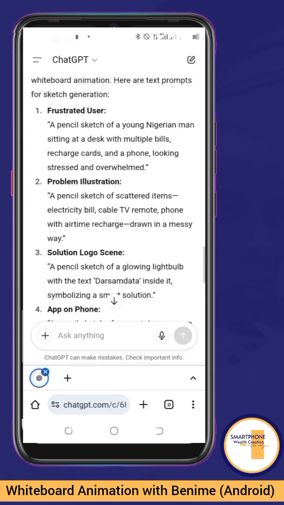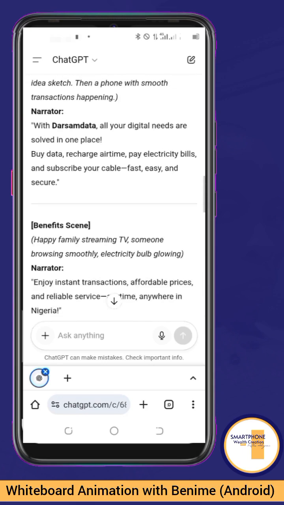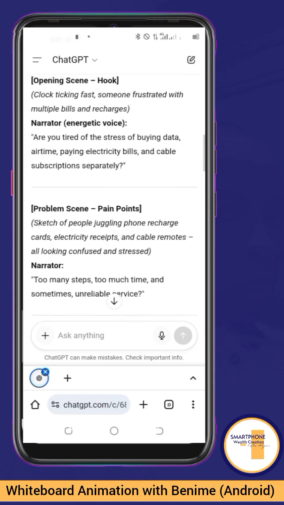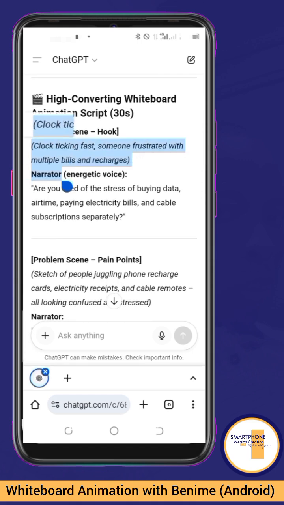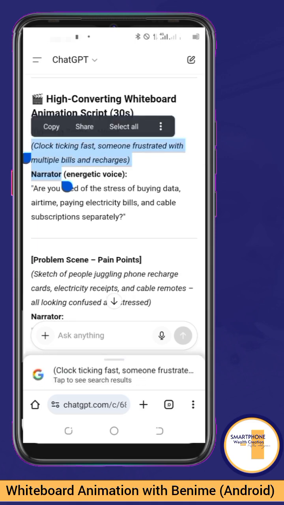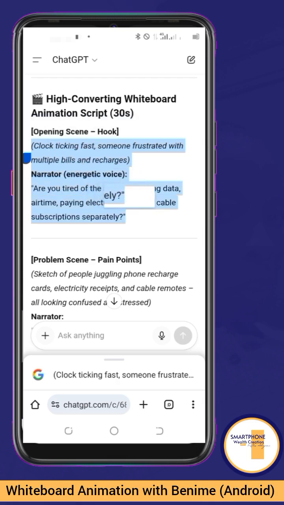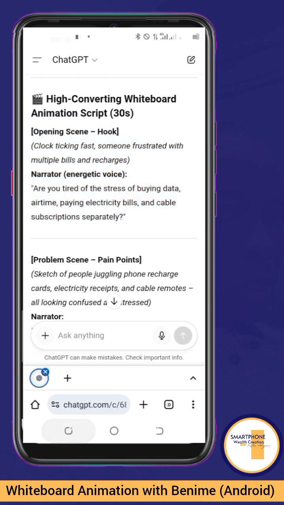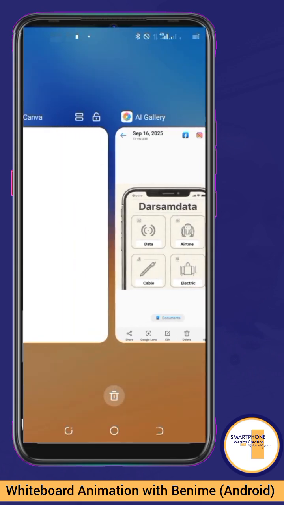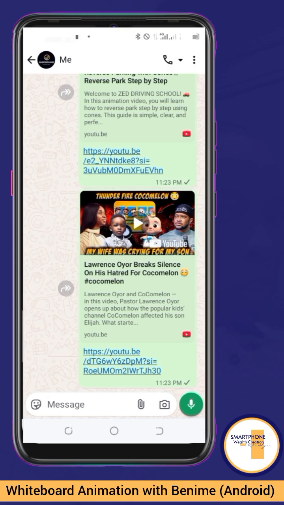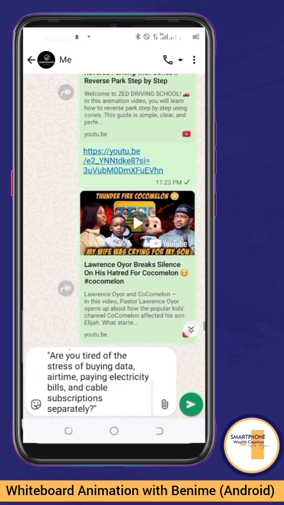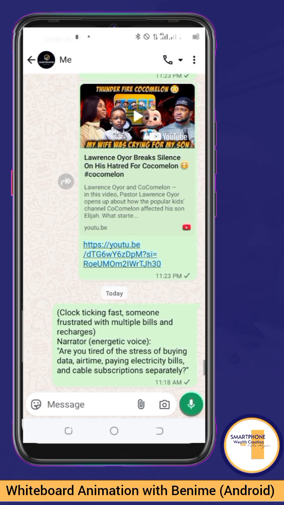Okay, so let's go back to our script. In fact, let me start from this clock ticking because it's a good idea. When I'm creating my whiteboard animation, I might want to add a sound of a clock ticking. So let me copy it so that it can remind me when I'm creating the sound. So copy, go to WhatsApp, and let me just put it on WhatsApp. So I'm leaving Meta AI. Let me just put it on a random WhatsApp just to save it, or you can use WPS. I'm so used to WhatsApp. So yeah, I have this now as the first one.